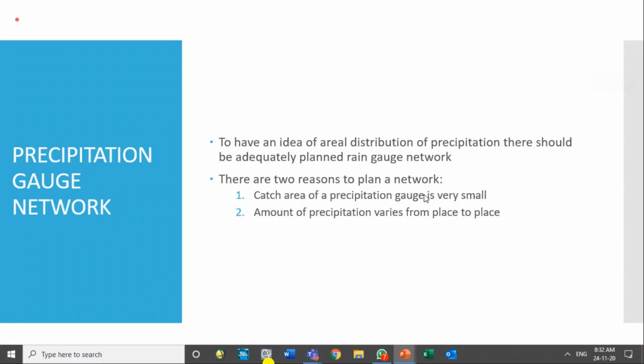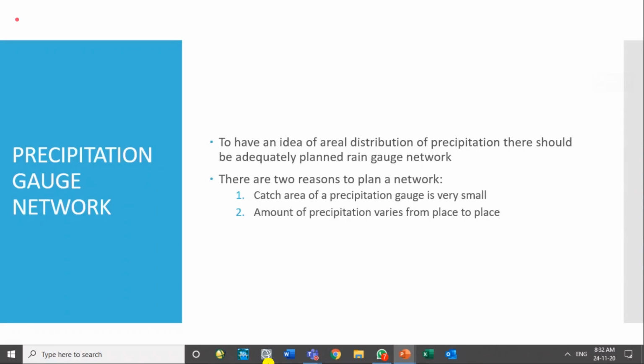There are two reasons to plan a good rain gauge network, because the precipitation gauge catch area is small. The catch area means the diameter of the collector. That is actually the catch area. So that is small, and it is theoretically representing only that much area.